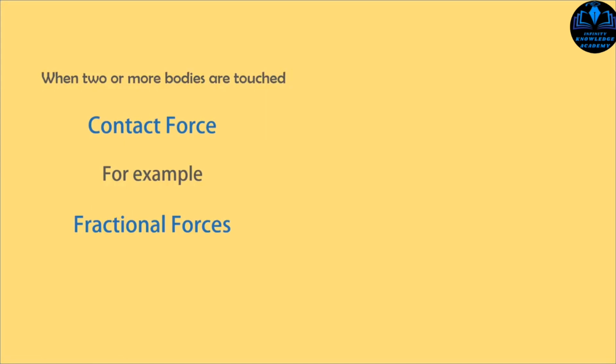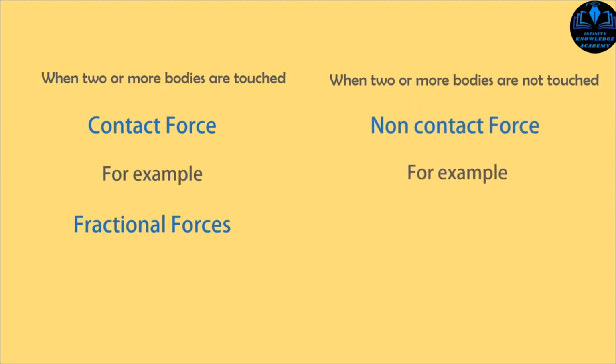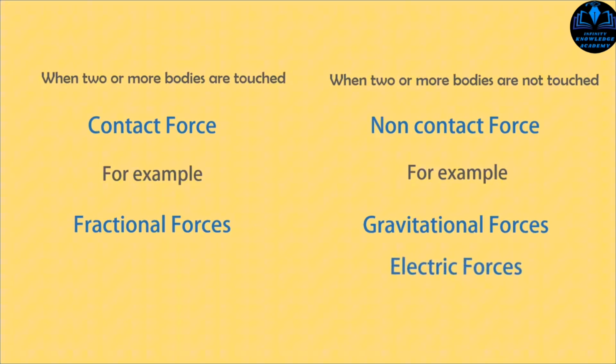On the other hand, when two or more bodies do not touch each other but they still interact, the force among them is a non-contact force. For example, a gravitational force, an electric force, and a magnetic force are all non-contact forces. Thank you very much for watching this lecture.